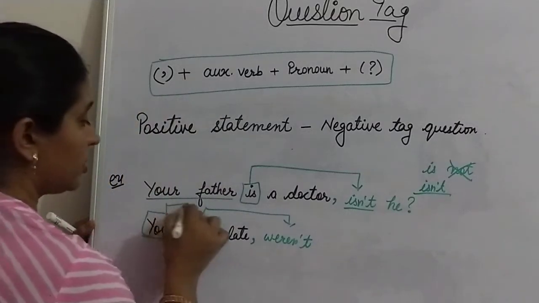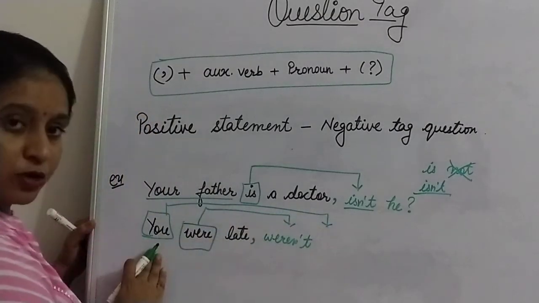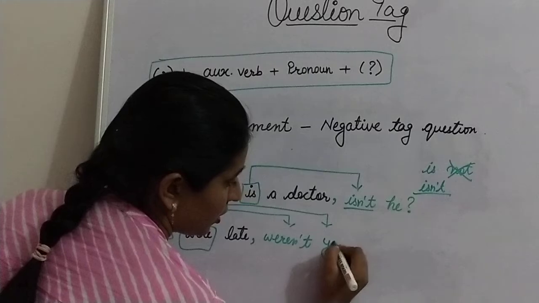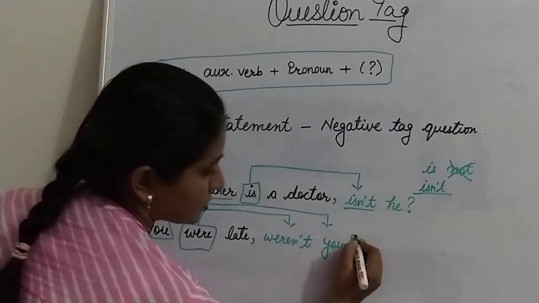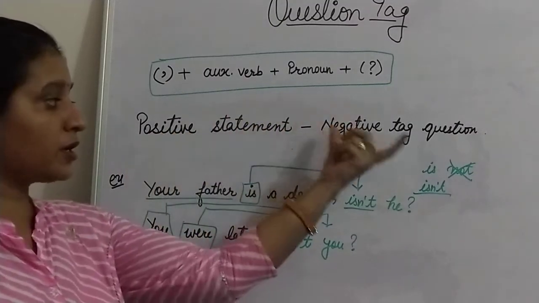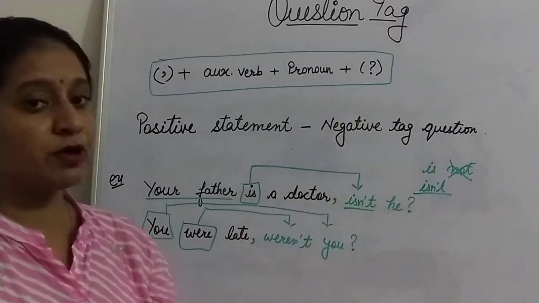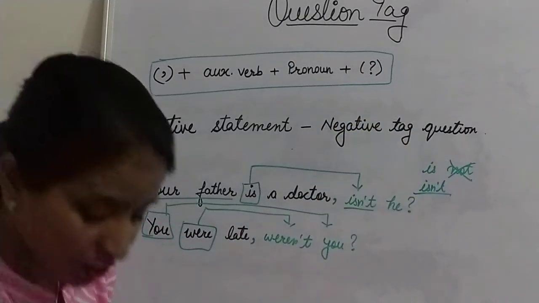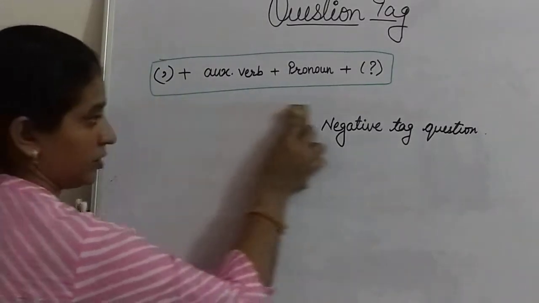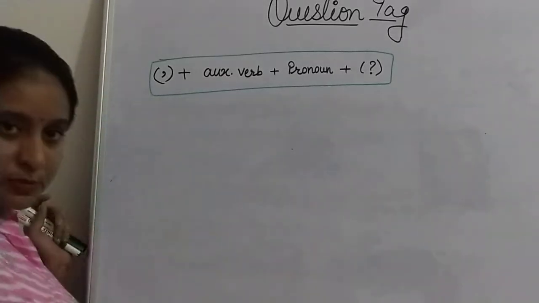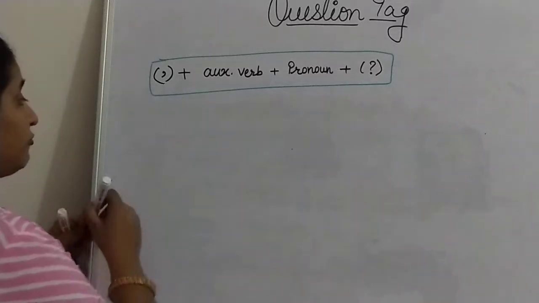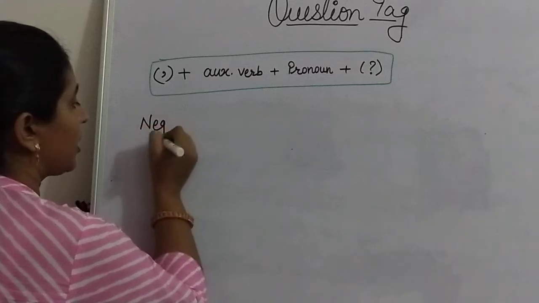Here is your pronoun. In the statement the pronoun is already given, so you have to copy it in the question tag as it is, weren't you, and at the last a question mark. So through this rule you can change a positive statement into a negative question tag. Okay. Now what will happen if you have a negative statement already? This is the rule that if you have a positive statement, then you will have a negative tag. But what happens if you already have a negative statement?